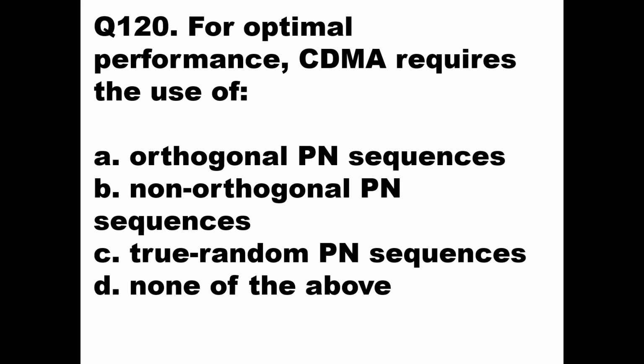This condition helps maintain security so that your code does not interfere with any other receiver. That becomes a stronger point. So here the answer should be A, orthogonal PN sequence.